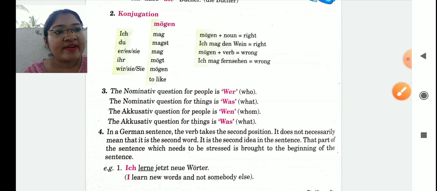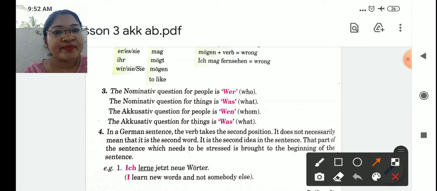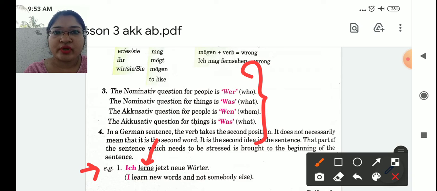Now, they have given some W questions. The questions which I have told you to ask the verb. Okay, the first step to identify the cases: from the sentence find out the verb. For example, this is a sentence: Ich lerne jetzt neue Wörter. The first step, find out the verb. So what is the verb? Lerne. You have to ask these questions to the verb. First is wer. Who is learning?